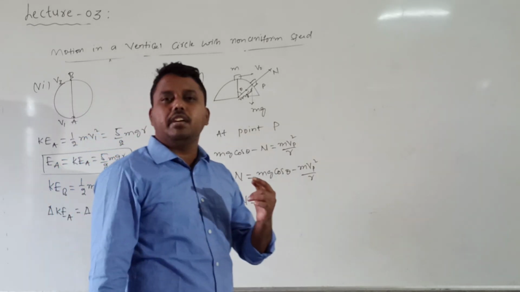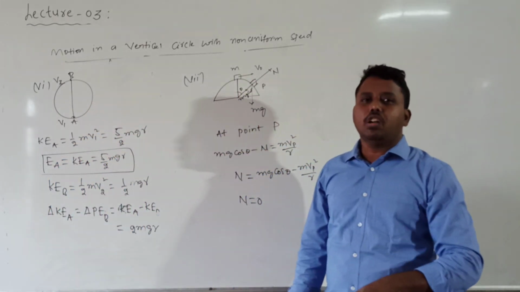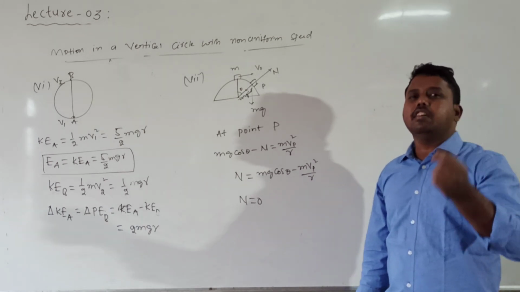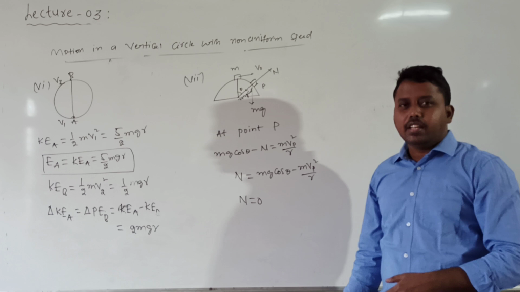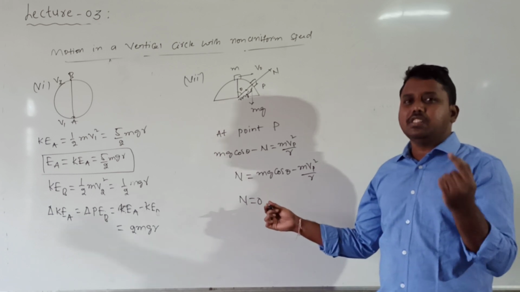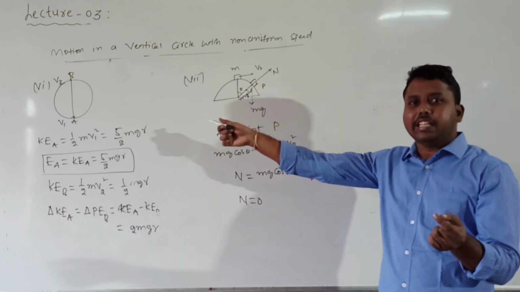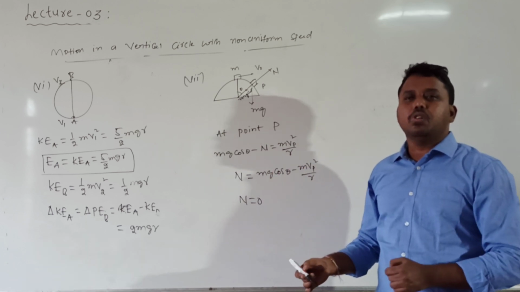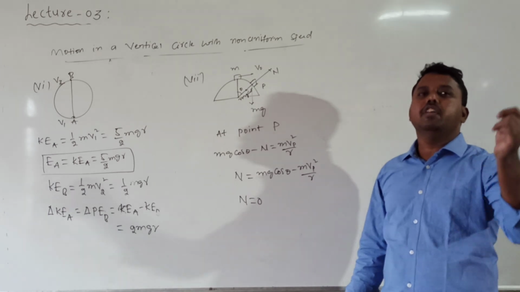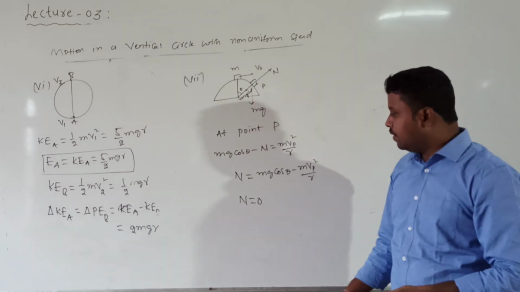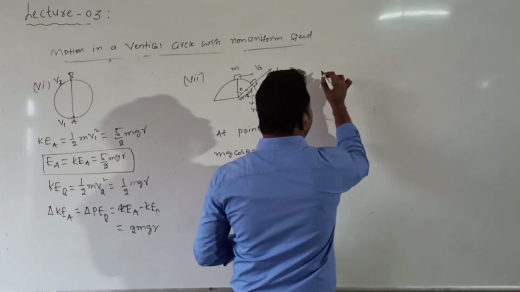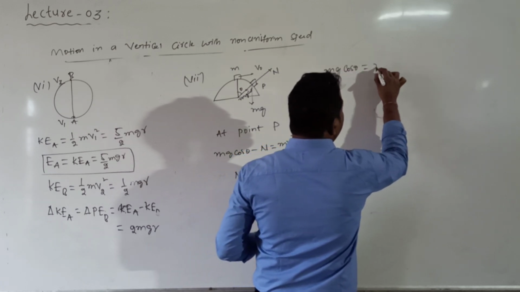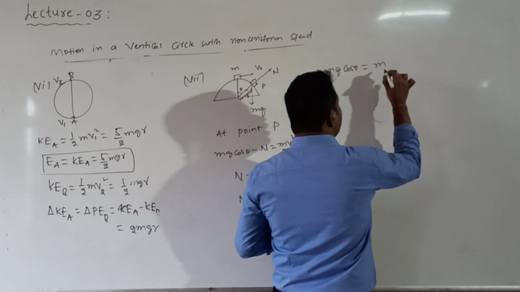Whenever the normal reaction value is 0, the body will fall down. Like the case of a body rotating by a string, when tension becomes 0, it will fall down. Here, instead of tension, the normal reaction force is N. When N is 0, the body will leave the loop. So when N is 0, I get m g cos theta equal to m v square by r.